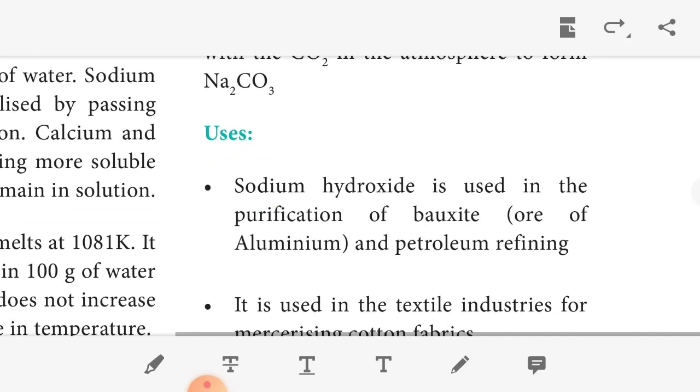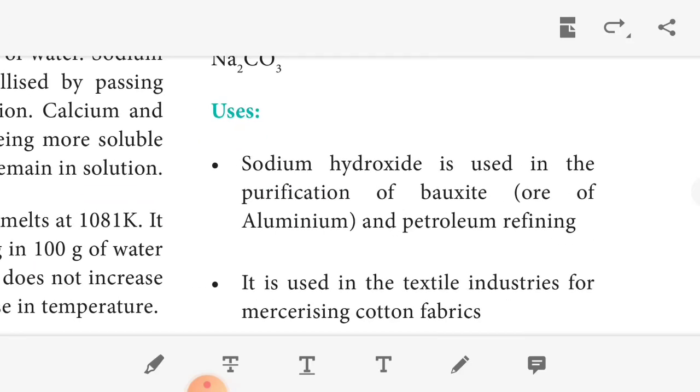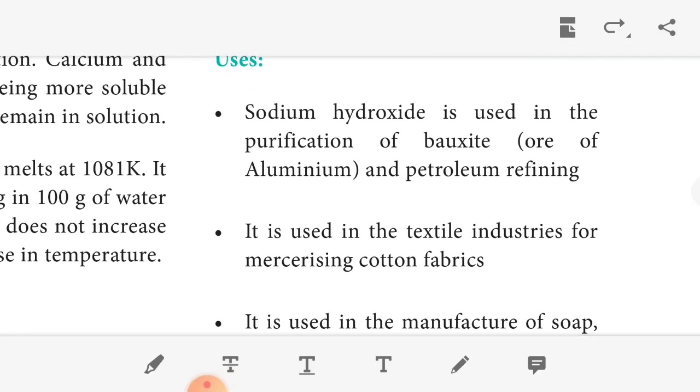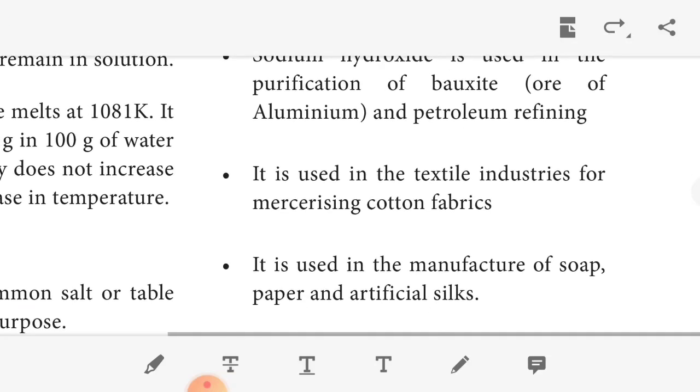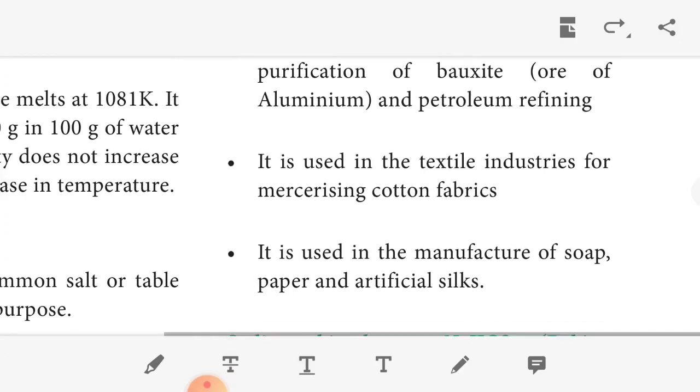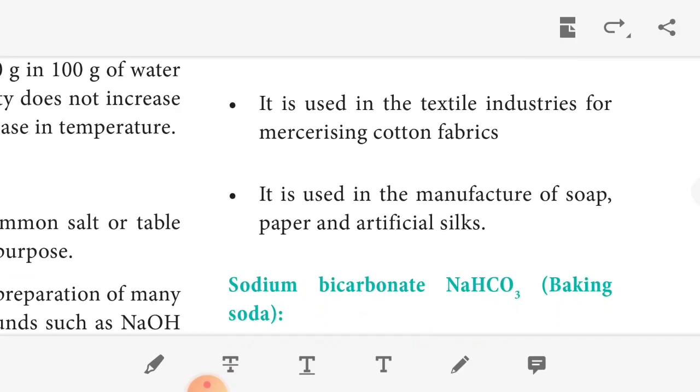The uses of sodium hydroxide. Sodium hydroxide is used for the purification of bauxite, for aluminum, and in petroleum refining. It is also used in the textile industry for processing cotton fabrics, and in the manufacture of soap, paper and artificial silk.